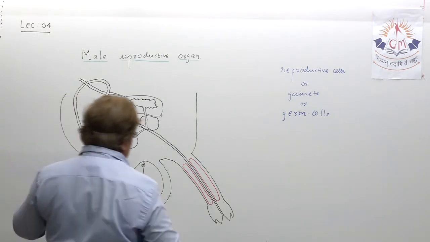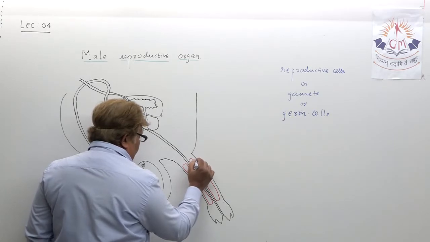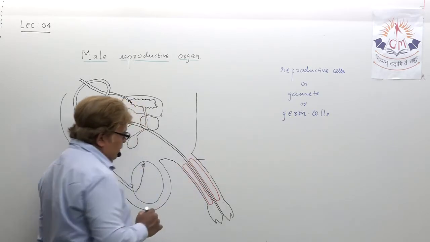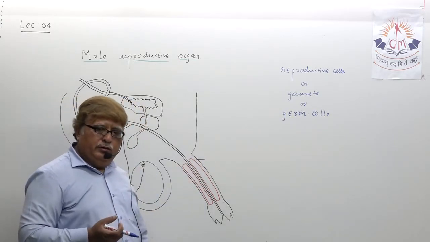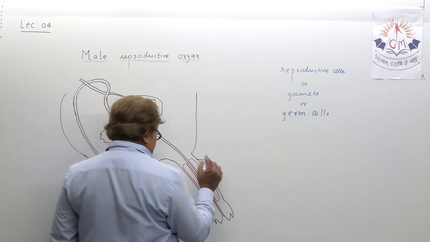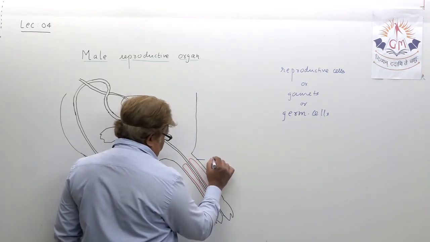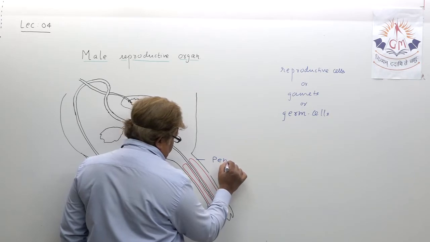Okay, chalo my dear student. This is the external reproductive organ of the male which helps in release of sperm, which we can call penis.